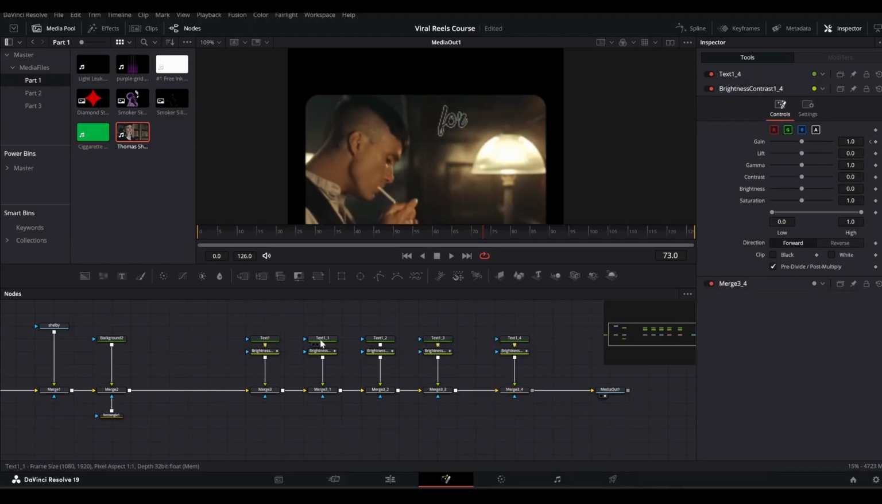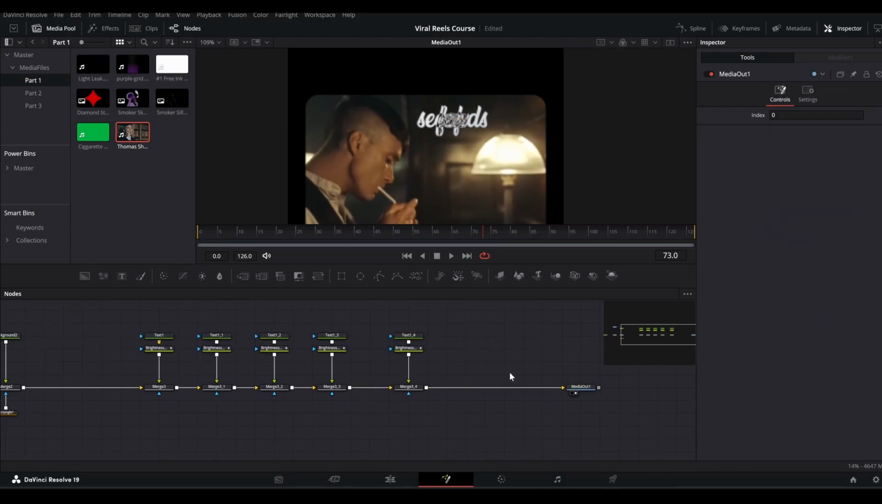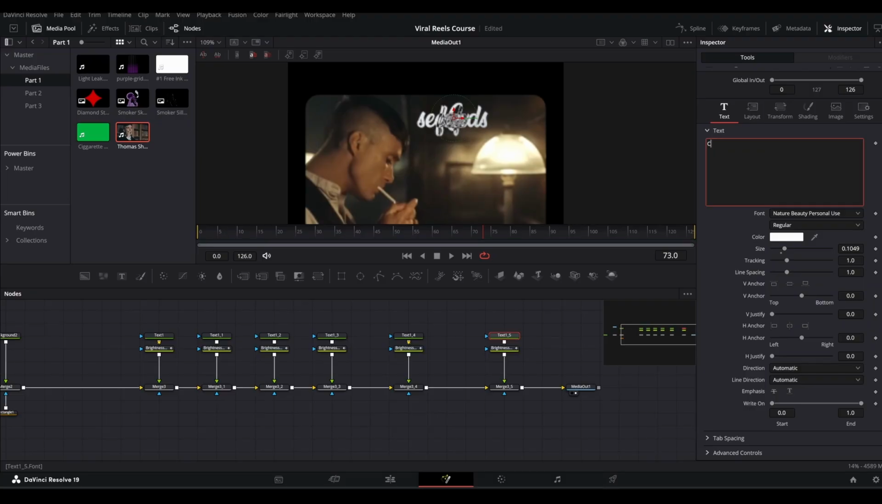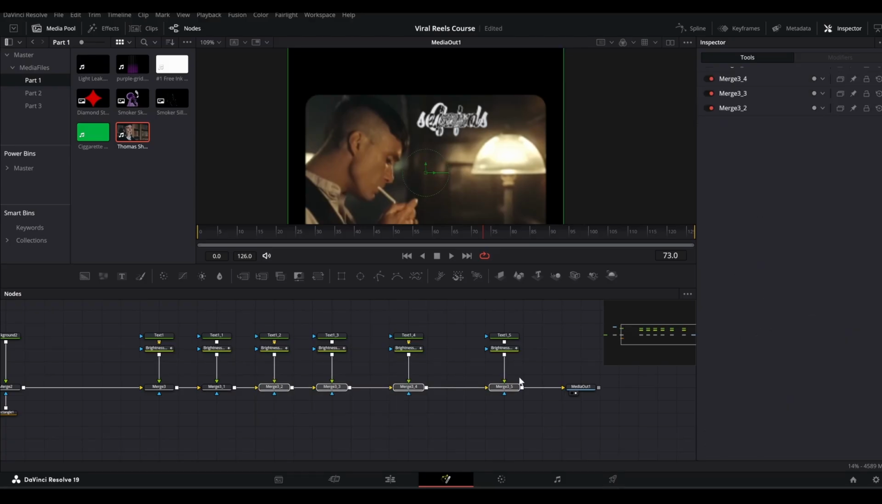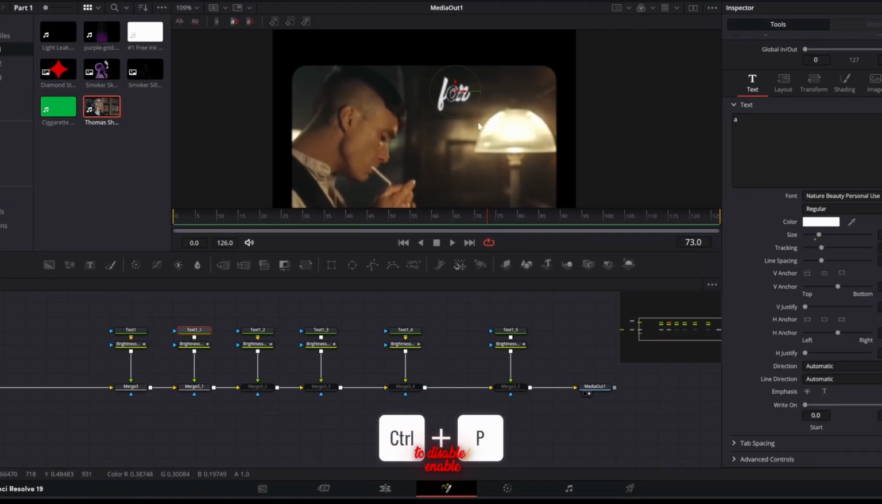And now we can simply change the text for a few, and here it would be seconds, and this is off, and we need it one more time, so paste it here and type your final text, which is calm. And now you can change the positions of everything. I will just select all these merges and disable them for now. And let's select this one,